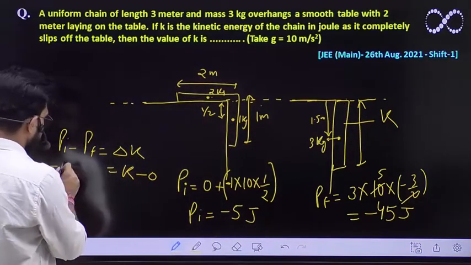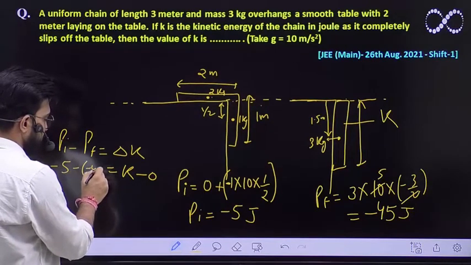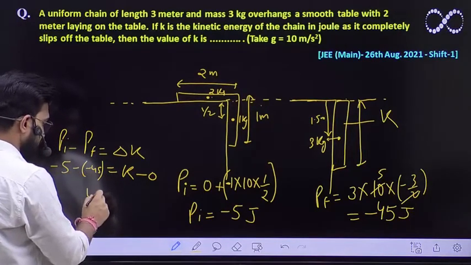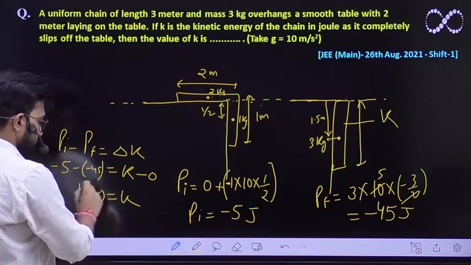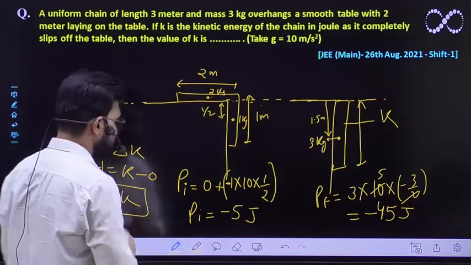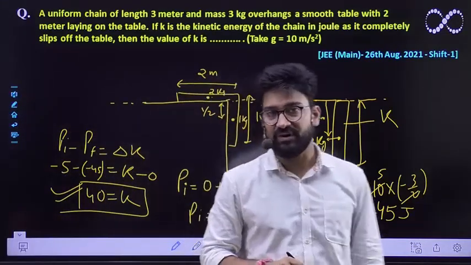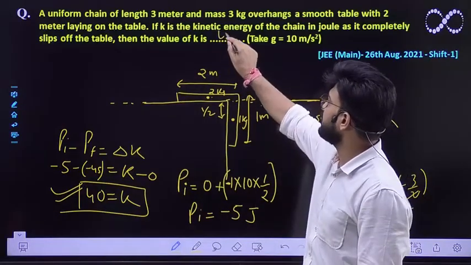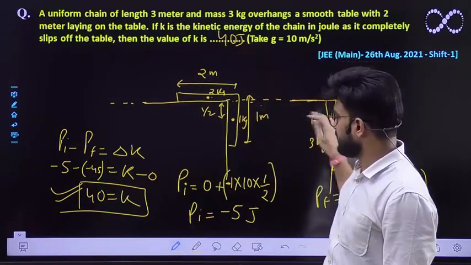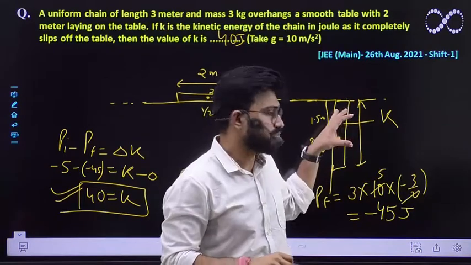So what is P initial? P initial is -5 minus of -45. You will be getting 40 is equal to K. So 40 joule is the energy that we are getting, and that is our final answer. So the answer would be 40 joule. The kinetic energy of the system while it is about to slip is 40 joule.